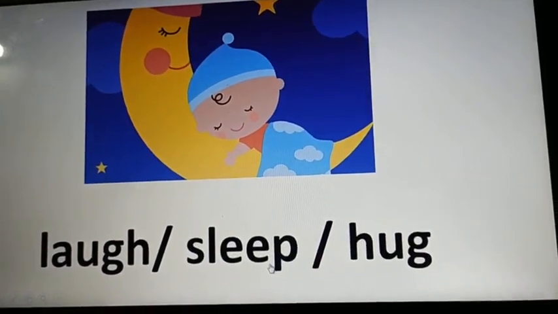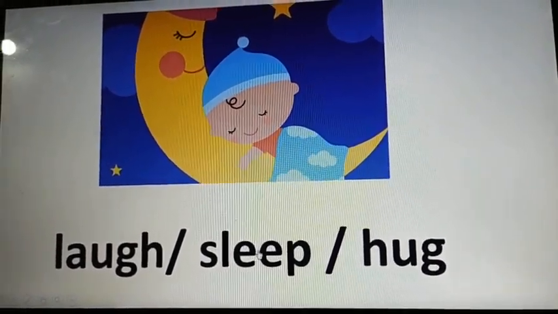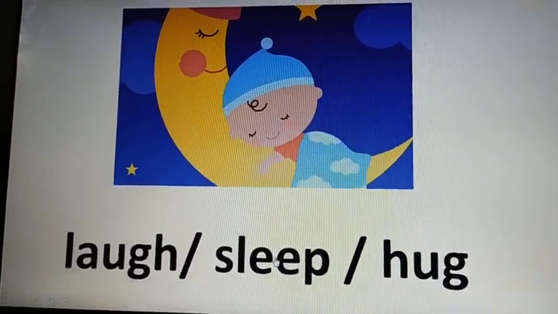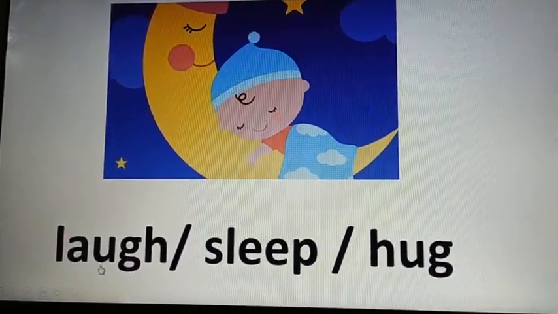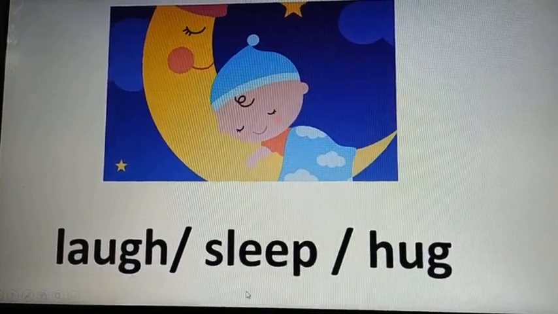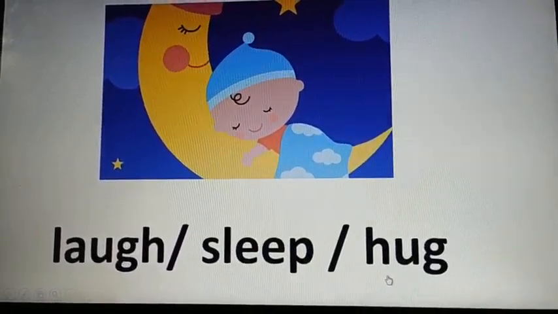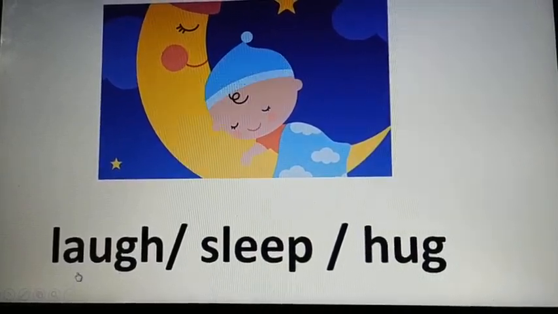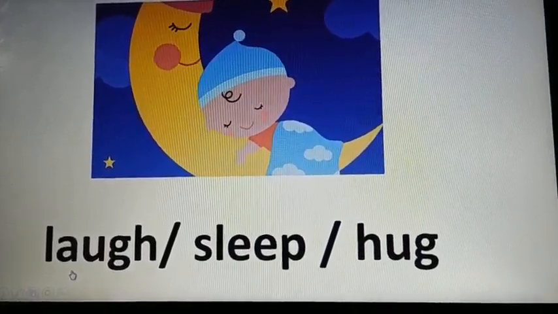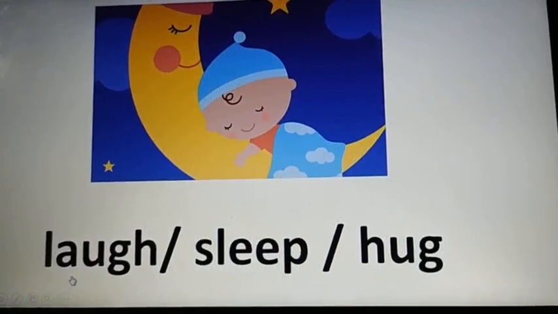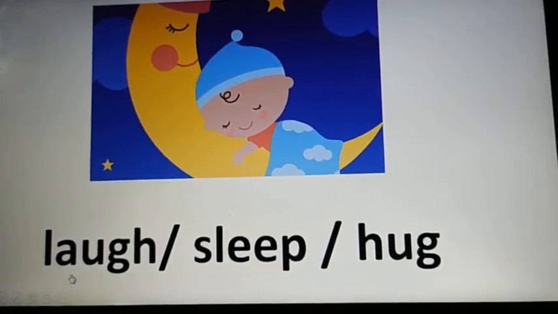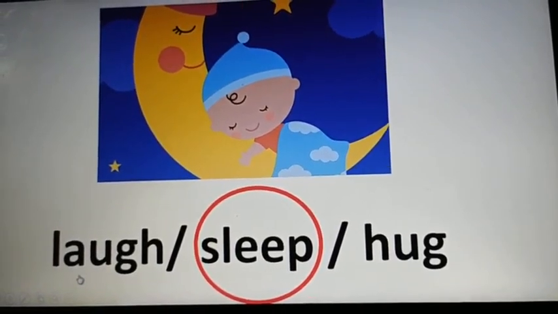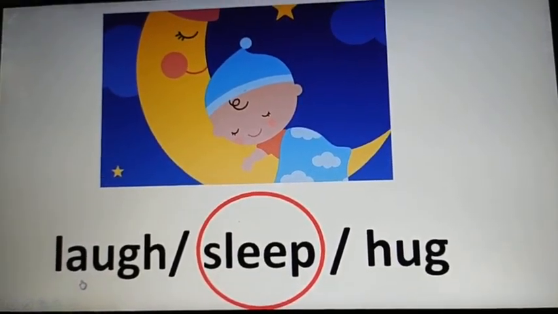You can see a baby. Now, what is the baby doing? Which action word is shown by this slide? The three words which are here: laugh, sleep and hug. So, which one is the right option? You have got it? Okay, let's see what's the right answer. Even I also don't know. Let's see which answer is waiting for us. Sleep. So, which action word does this picture reflect? Sleep.